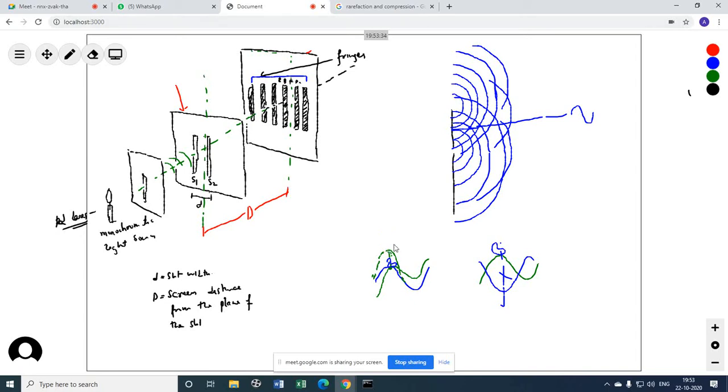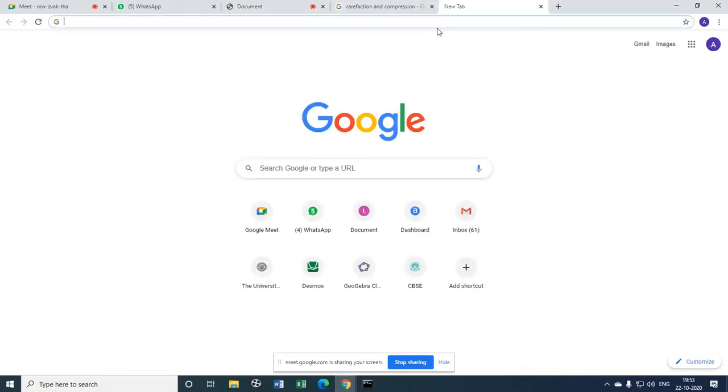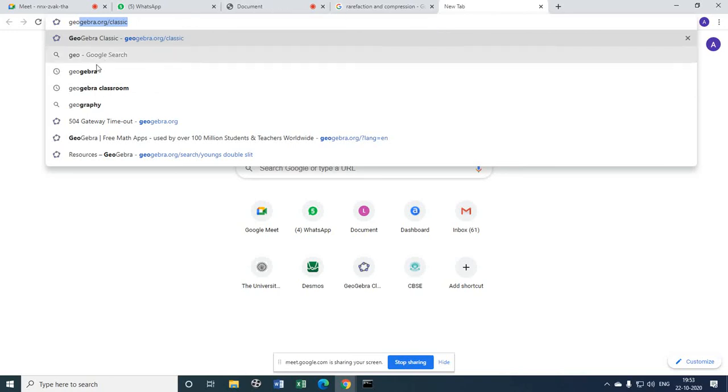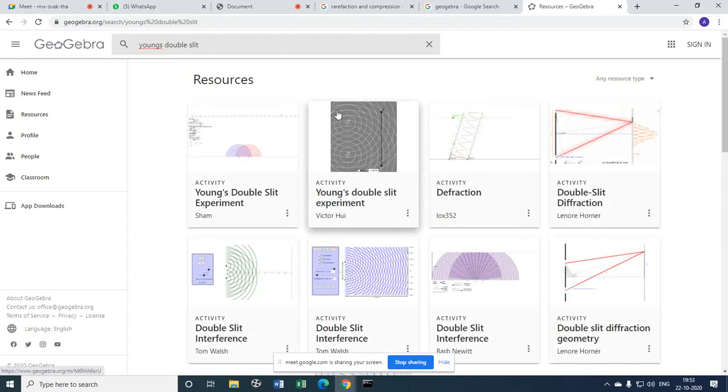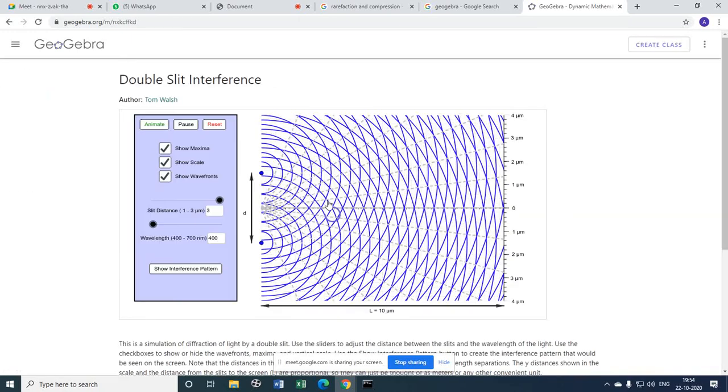So what I'm explaining is Young's double slit experiment. And not only that, let me show you the animation, then it will get much clearer. Let us go to Young's double slit experiment. Which one do you want to see? We can use this one. Credit to Tom Walls. So you see, let us animate it.